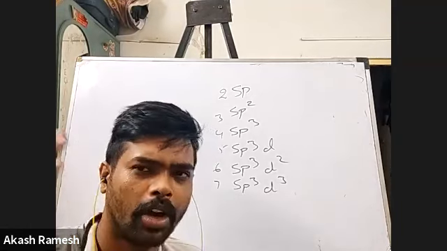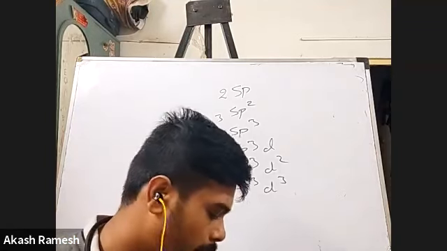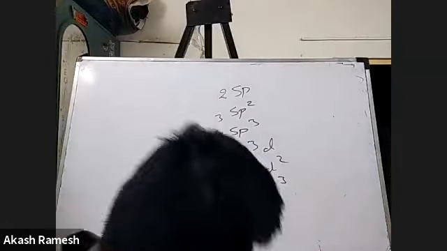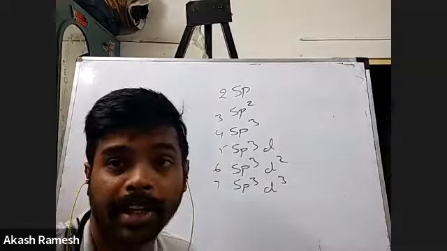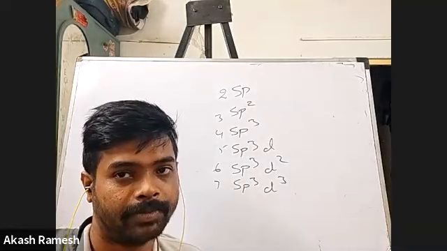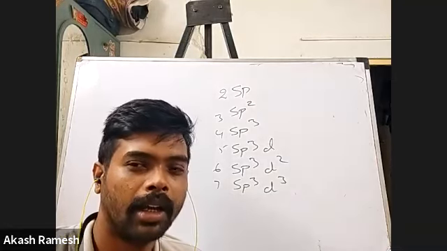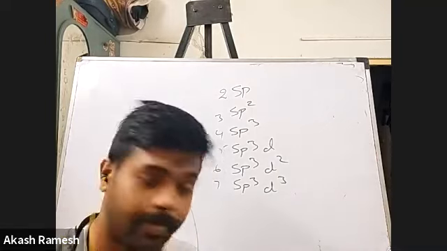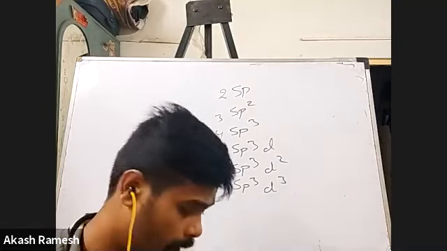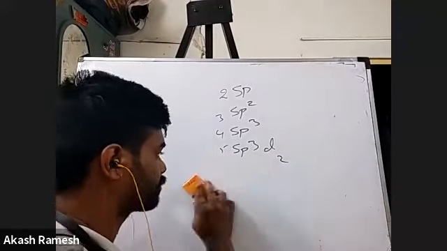Okay. So I think these are all the things we saw last class, isn't it? Right. So I concluded that I'll be giving you a trick to find out what will be the hybridization for a particular molecule. And we'll try to visualize how exactly this hybridization is happening. All these things we'll see now, right? Okay, cool. So we'll see what is happening.